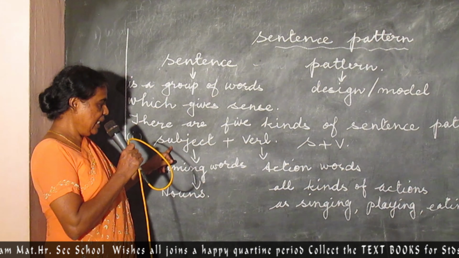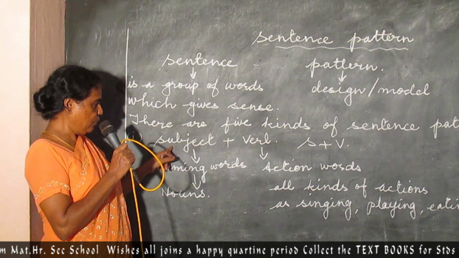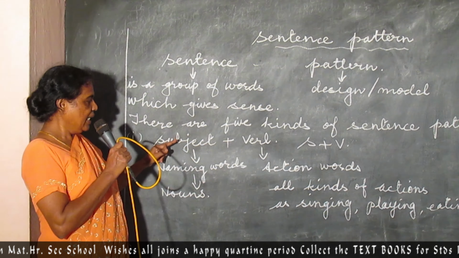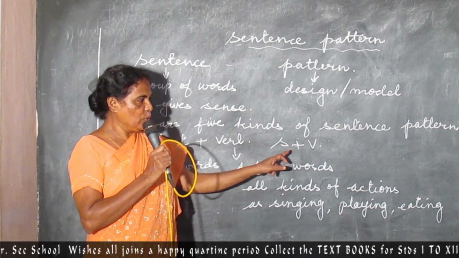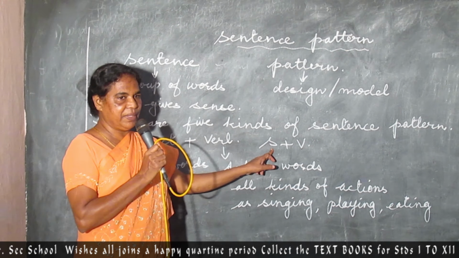I will make it very clear and short for you: it's a subject plus verb kind. The first kind is the subject plus verb kind. Subject we write in short as S, and verb we write as V. So together it makes subject plus verb.